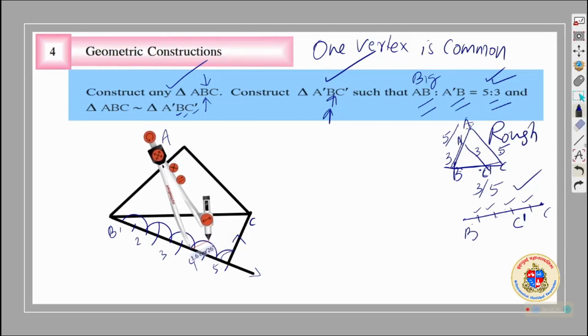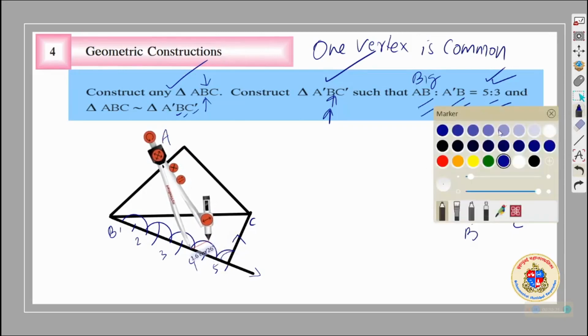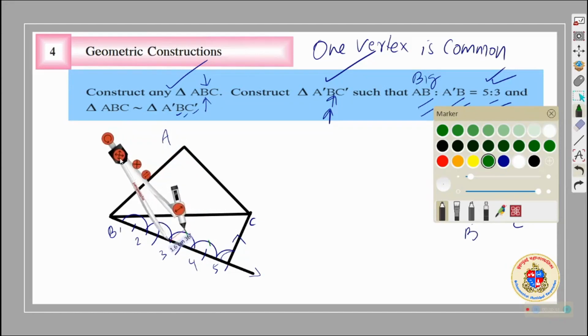Carefully, let there be no color issue. I can change the color, you will be doing it with a pencil. You have to pay attention, without disturbing the compass. You have to mark it. Take the compass to the next. Mark it. Take the compass to the next. Mark it.